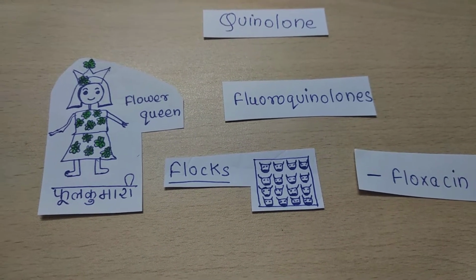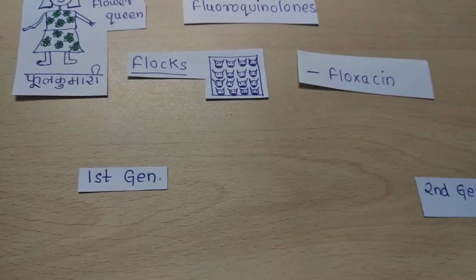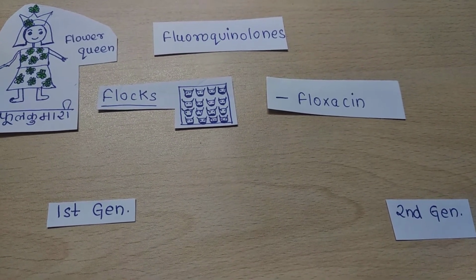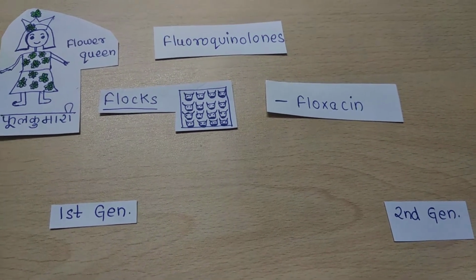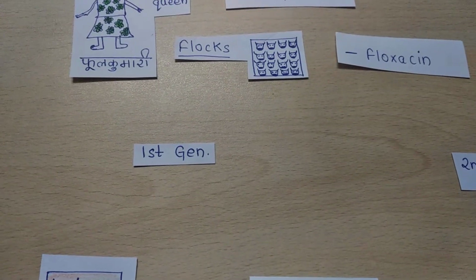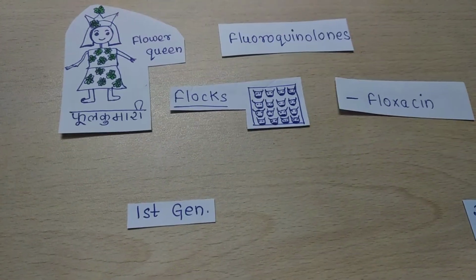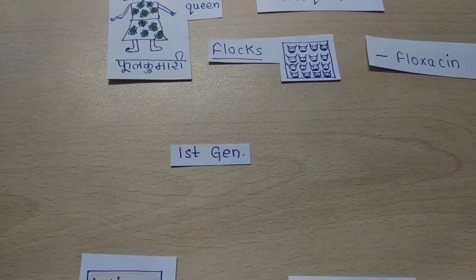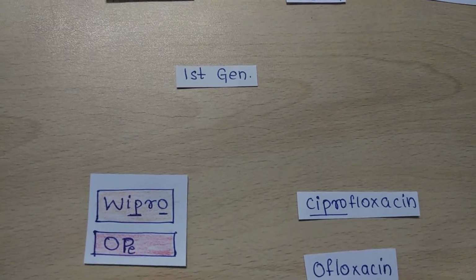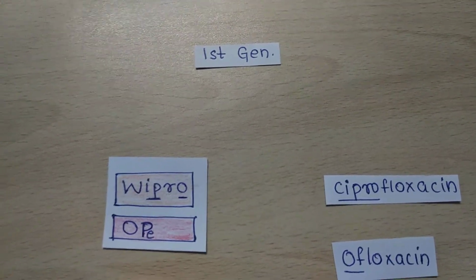has two generations in her family. The first generation and the second generation. So the fluoroquinolones are subdivided into first generation drugs and second generation drugs. Now we will focus on the first generation. The first generation of the flower queen works in the Wipro company. Wipro company is OP. Instead of OT, that is operation theatre, they write OP.